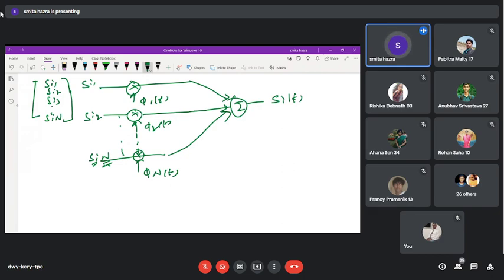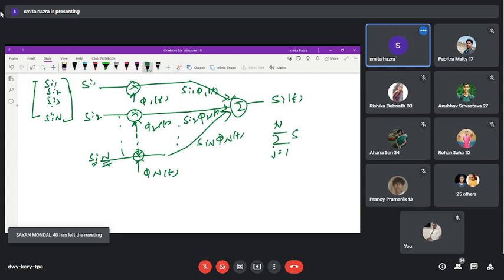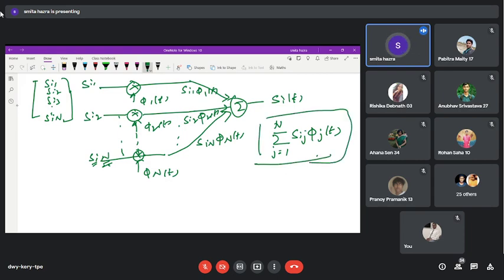When we do this and take the sum, then if we follow the line, we get the outcome Si1 into phi1(t), Si2 into phi2(t), and so on, because this will continue for 3, 4, 5, 6. For the last line, we can write Sin phi n(t). And when we take the sum, this is nothing but the sum over j equal to 1 to n of Sij phi j(t), isn't it? This is what your summer is giving you.